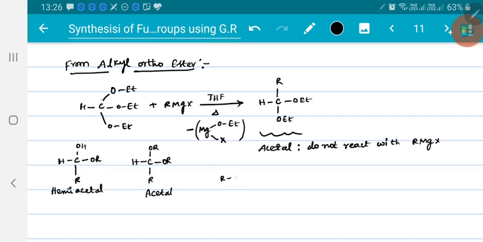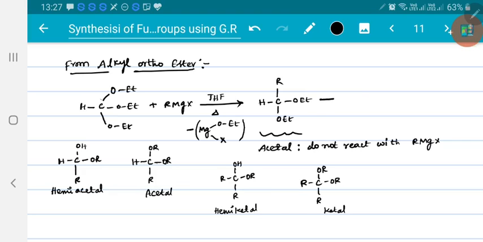If it is R, C, OH, OR, R, then it is a hemiketal. If it is R, C, OR, OR, R, then we call this a ketal. Now here in the above case we got an acetal. These acetals do not react with Grignard reagent.